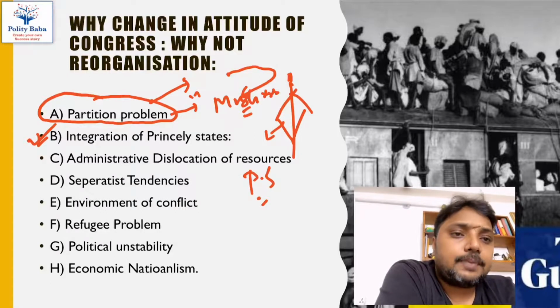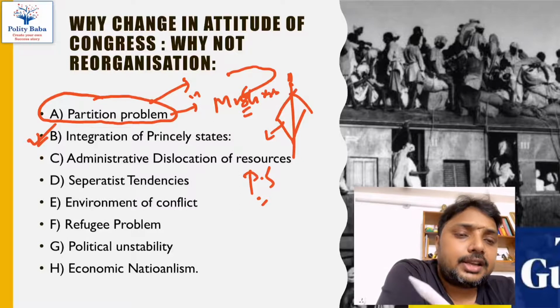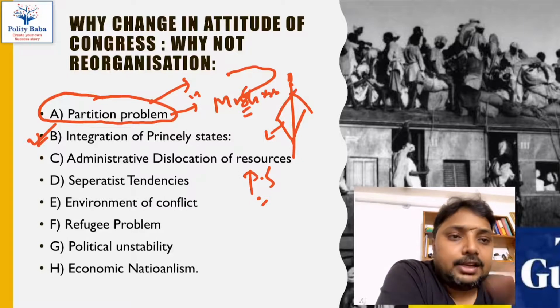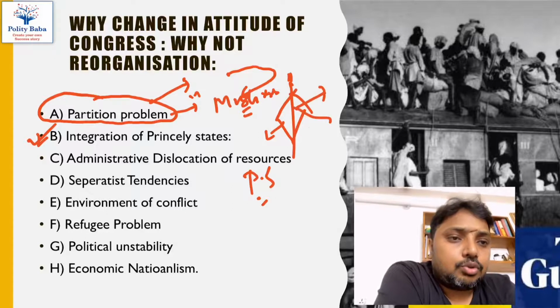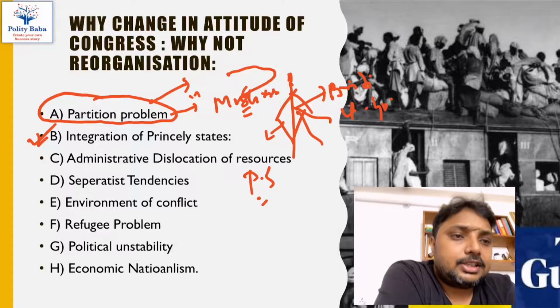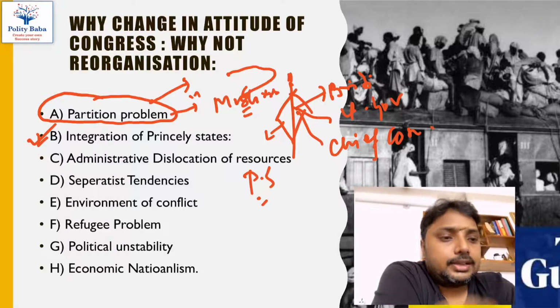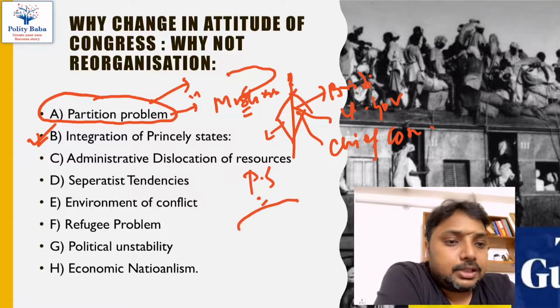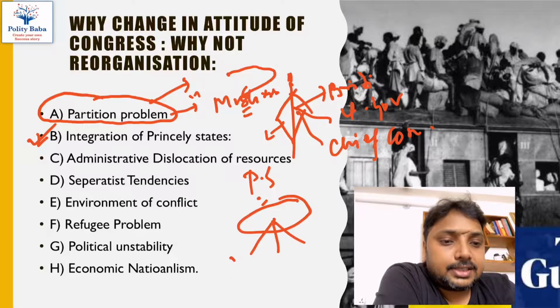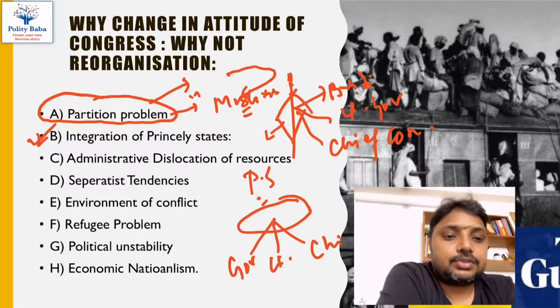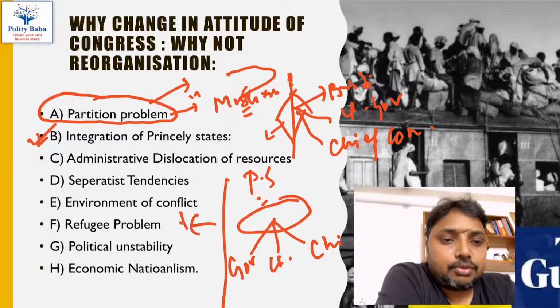Almost 45% of the geographical area of the country was princely states, and the other half was British provinces, or lieutenant governor's provinces, or chief commissioner's provinces. As we all know, during the Britishers' time, British India was divided into three: governor's provinces, lieutenant governor's provinces, and chief commissioner's provinces. And the rest of the half was princely states.